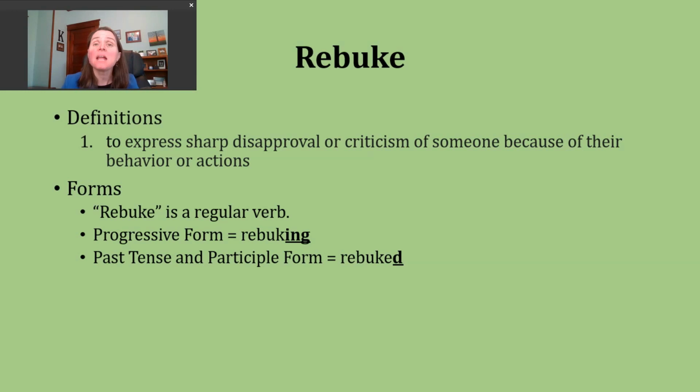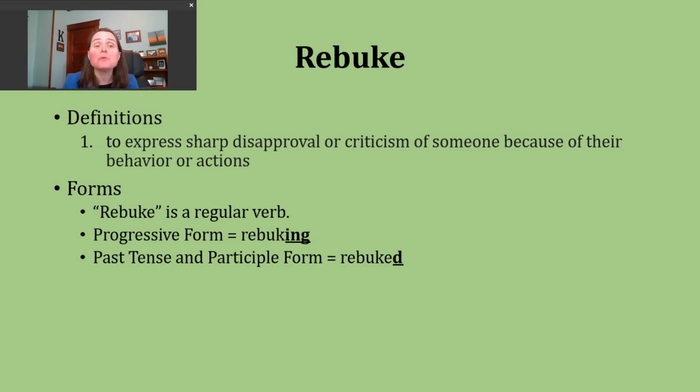Another context that we're likely to see this is in religion. So religious leaders might use this, or there might be discussion of a god or gods, depending upon the religion, sharply disapproving or criticizing certain actions or behaviors.